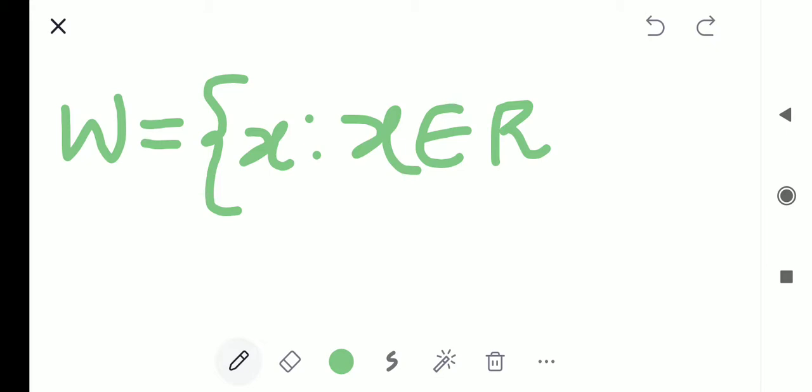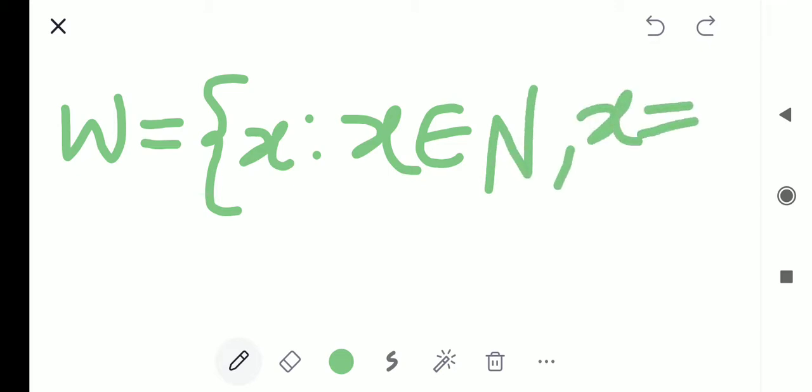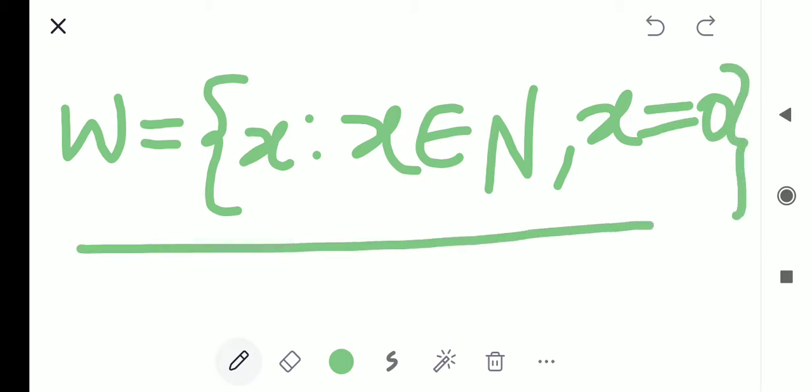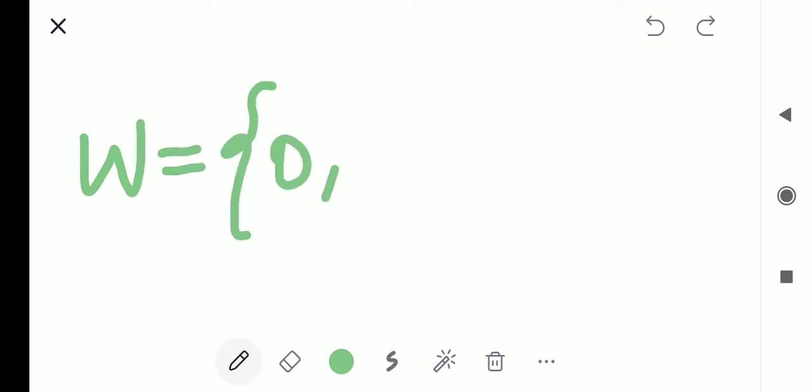Is it correct? No, it is not correct because the real numbers form a far larger set. It is not a subset of the whole number set. So you should represent it with the natural number set and x equal to 0. This is the set builder form. In roster form, we can define whole numbers as the set of 0, 1, 2, 3, and so on.